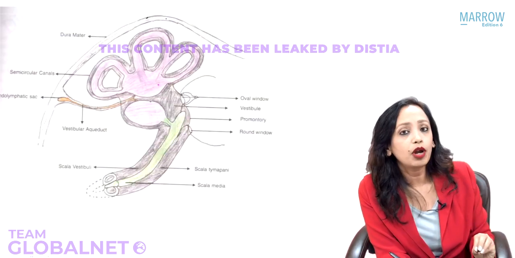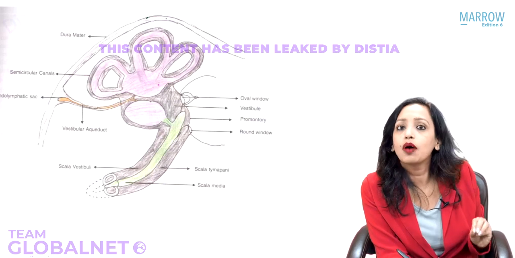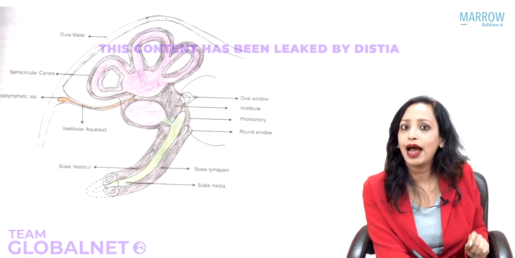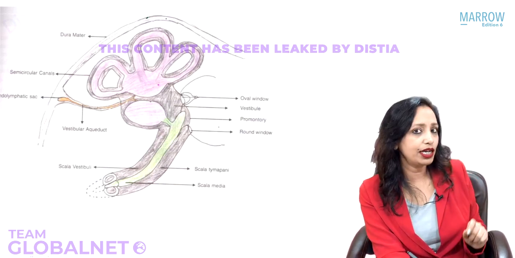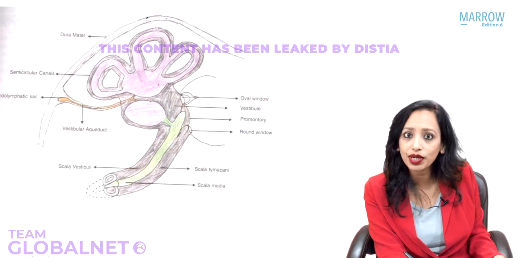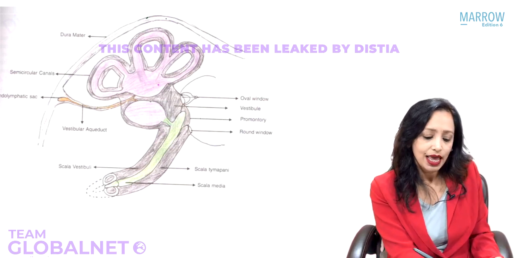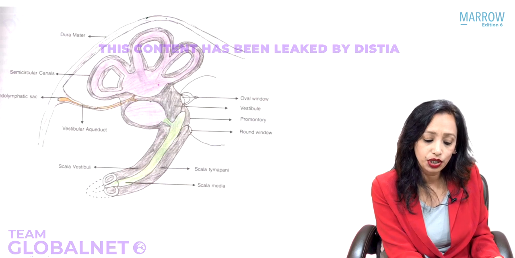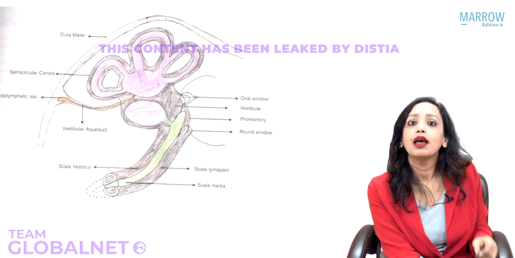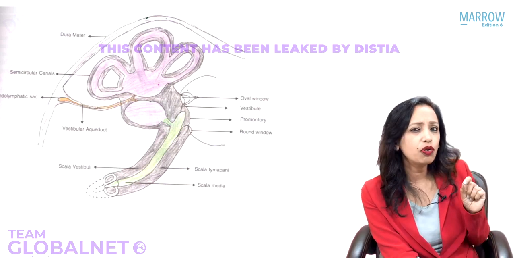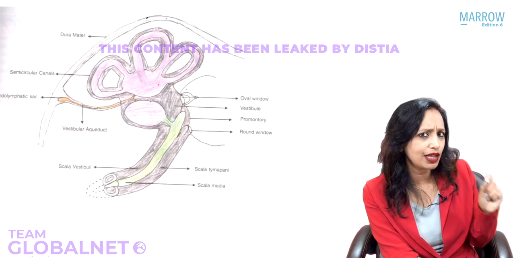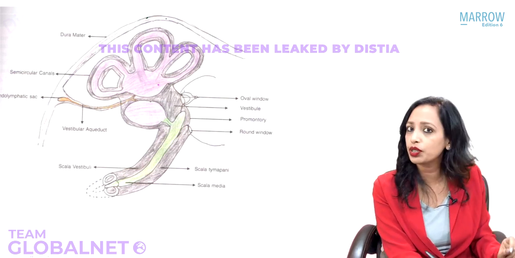Now, what is the other abnormality that can occur because of this connection? We know that the oval window connects the middle ear to the vestibule, and the vestibule is around the utricle and saccule, which means that this is the oval window. Normally, the footplate on the oval window moves very little. It moves only that much that it can send the vibrations into the inner ear fluid.